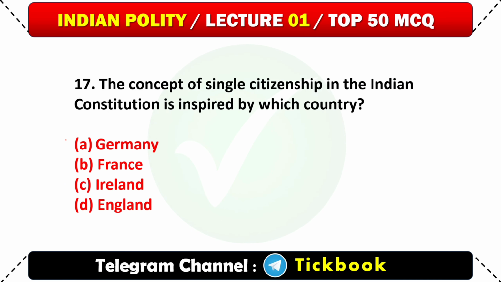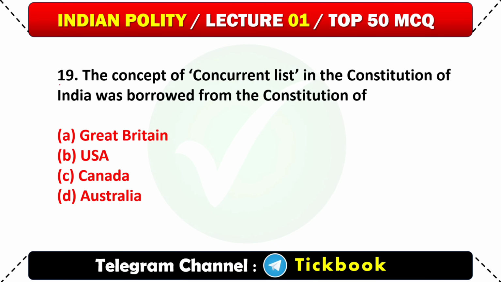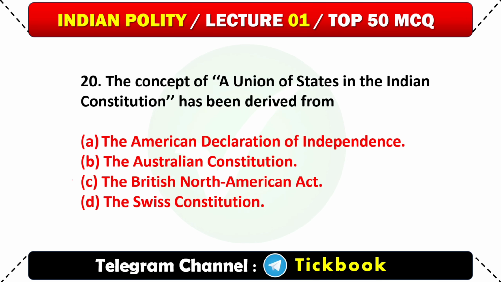South Africa. 17. The concept of single citizenship in the Indian Constitution is inspired by which country? Option number D. England. 18. The idea of including the emergency provisions in the Constitution of India has been borrowed from the? Option number B. Weimar Constitution of Germany. 19. The concept of concurrent list in the Constitution of India was borrowed from the Constitution of? Option number D. Australia.